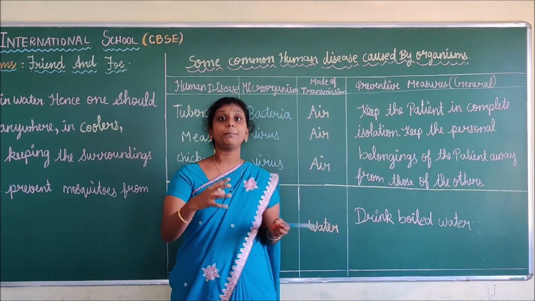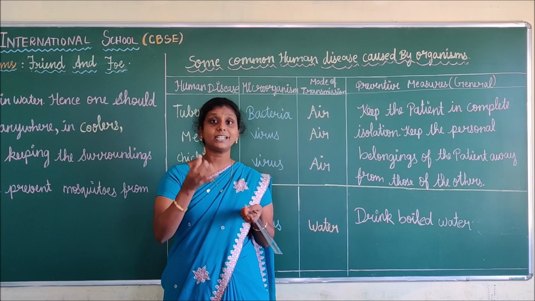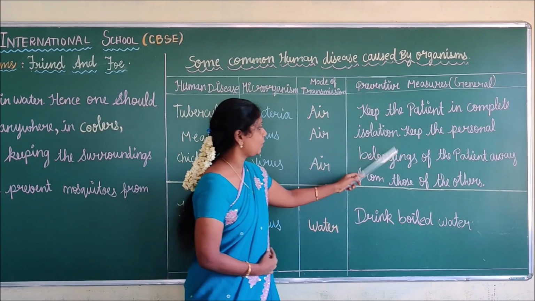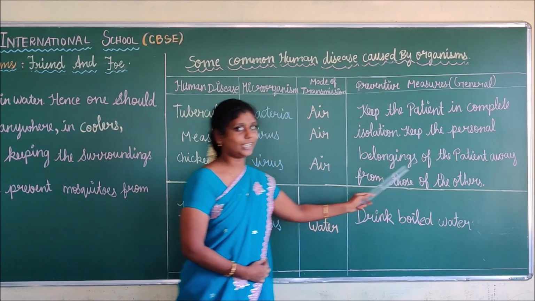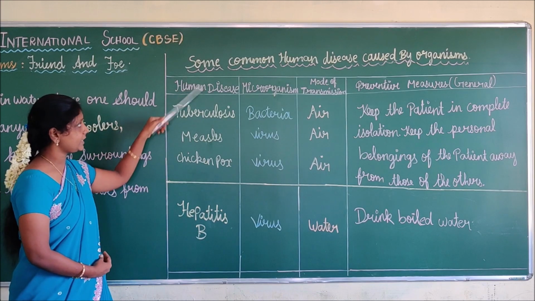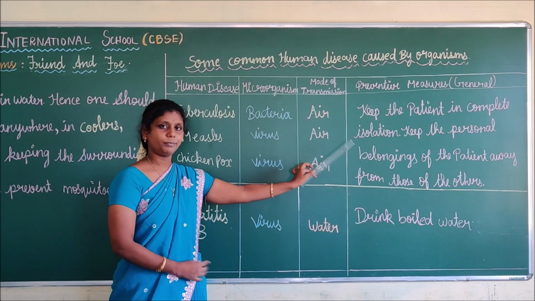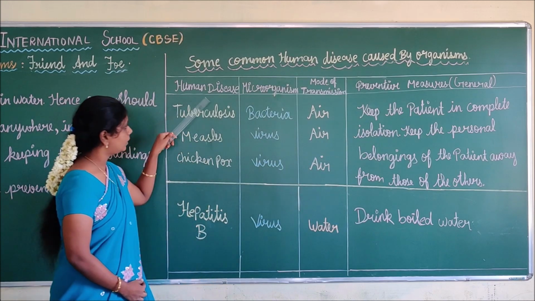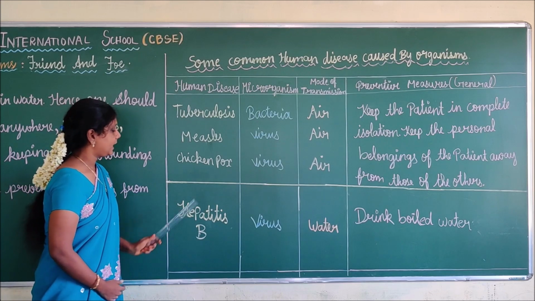Keep the personal belongings. The person's belongings means what? We can say some personal things of the patient we should separate away from others. Okay, you understand? For tuberculosis, measles, and chickenpox, these are three diseases, and the preventive measures are common for all those three diseases. Do you understand, students?